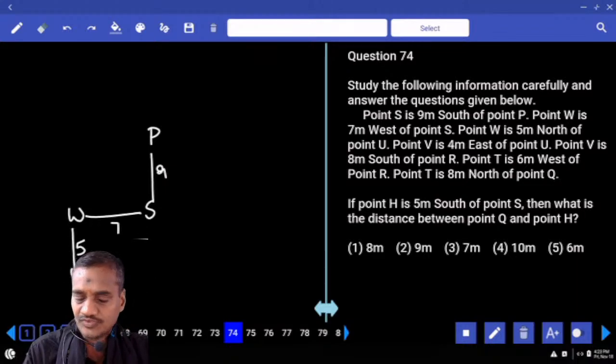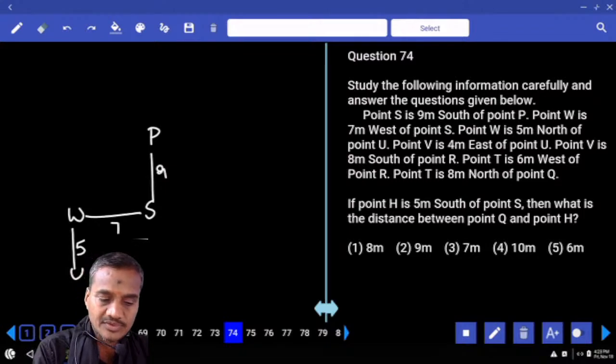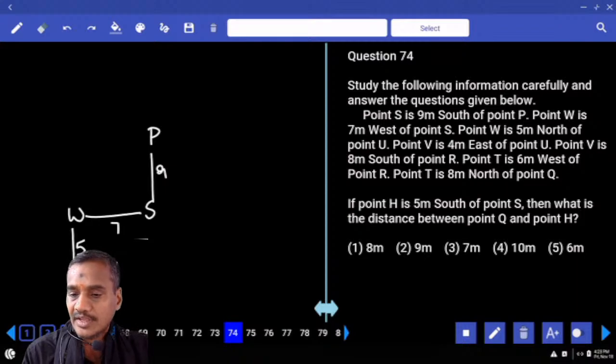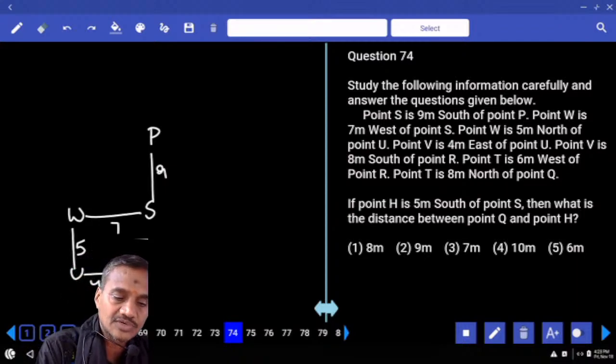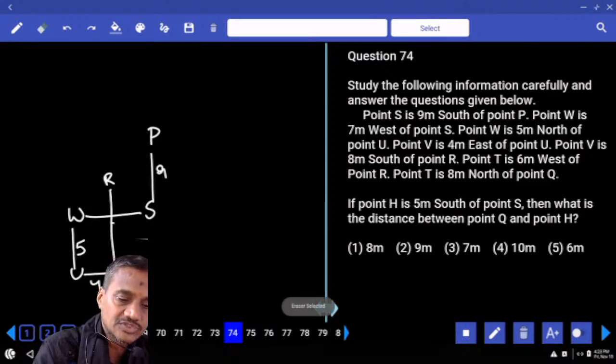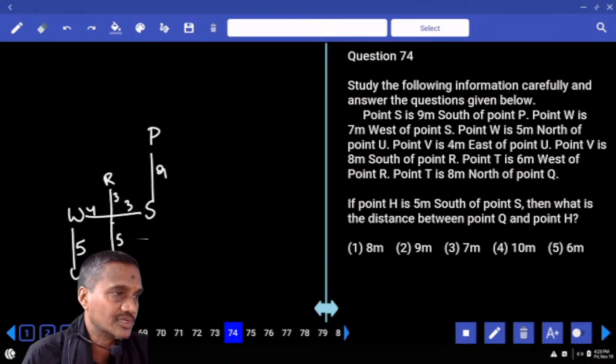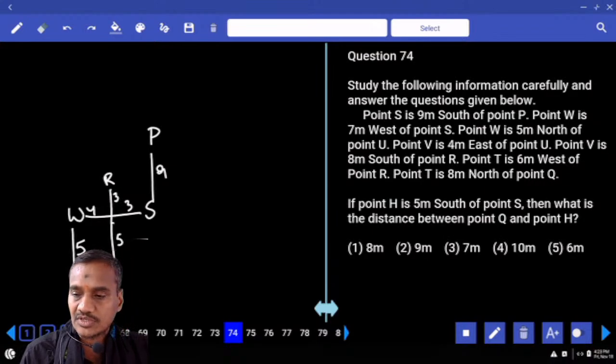And V is 4 meters to the east of U. Now this is V, which is 4 meters to the east of U. And V is 8 meters to the south of R. V is 8 meters to the south of R means from here. Now V is how many meters south of R? 8 meters. Now out of this, 7, this is 4 and this is 3. And V is 8 meters means this is 5 and this is 3. Is this clear? V is 8 meters to the south of R.